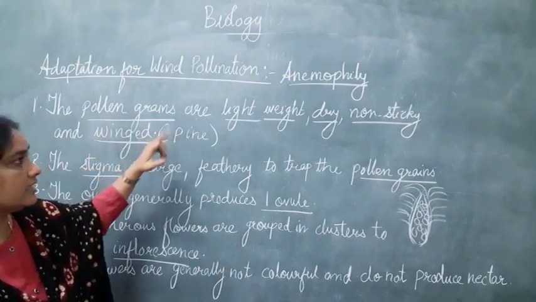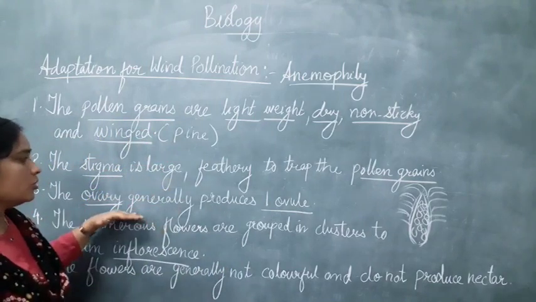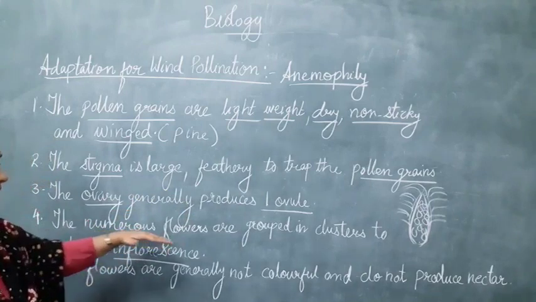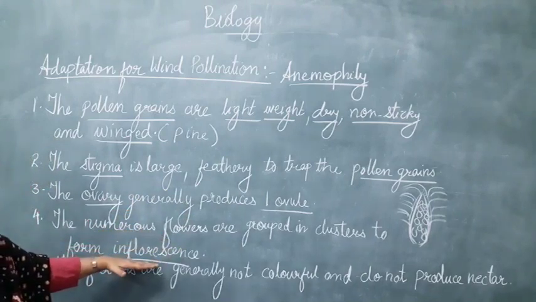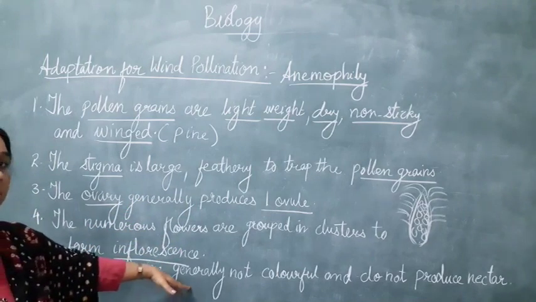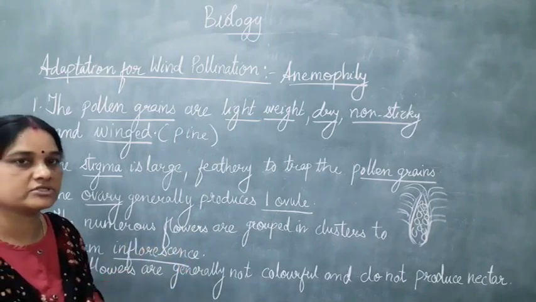That is the main characteristic feature of wind pollinated flowers. Pollen grains are lightweight, dry, non-sticky. Stigma is large and feathery. The ovary generally produces only one ovule, and the numerous flowers are grouped in clusters to form inflorescence. And finally, the flowers are generally not colorful and they don't produce nectar. Let's go to the next topic.